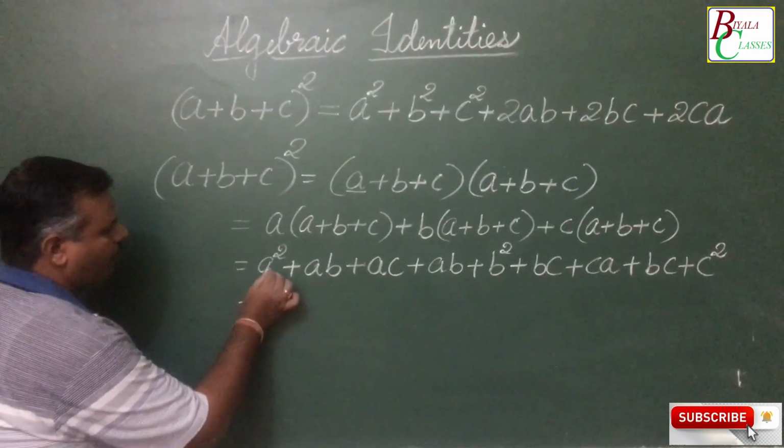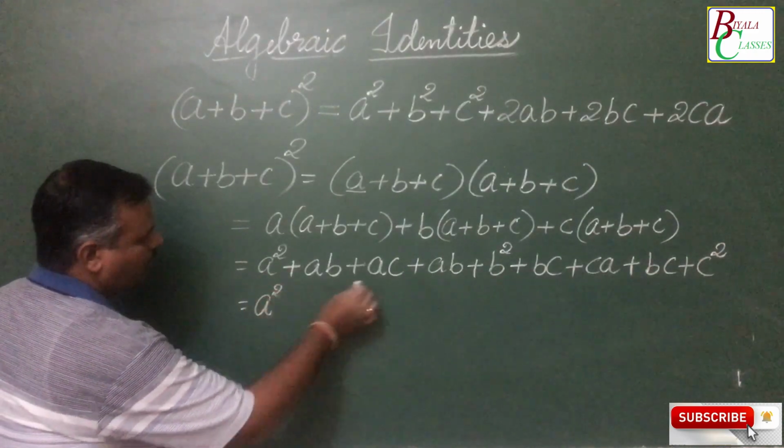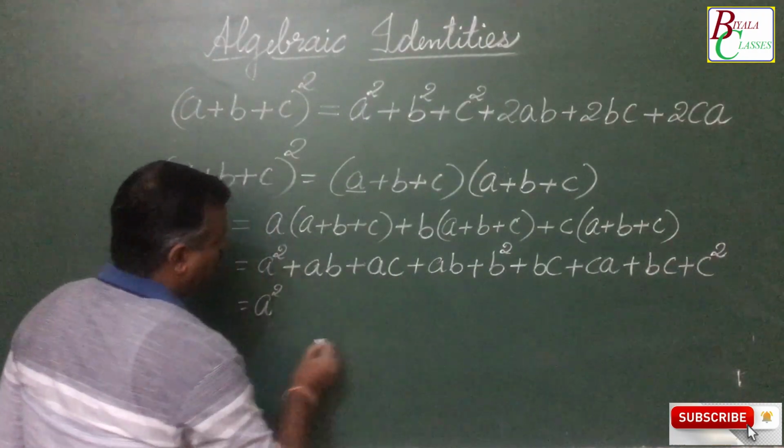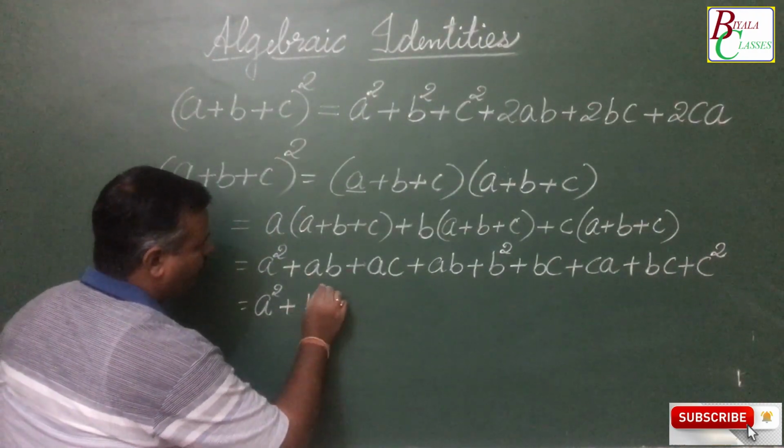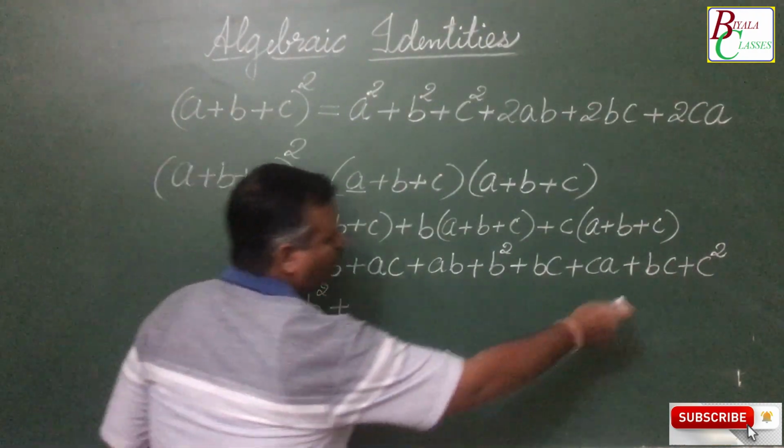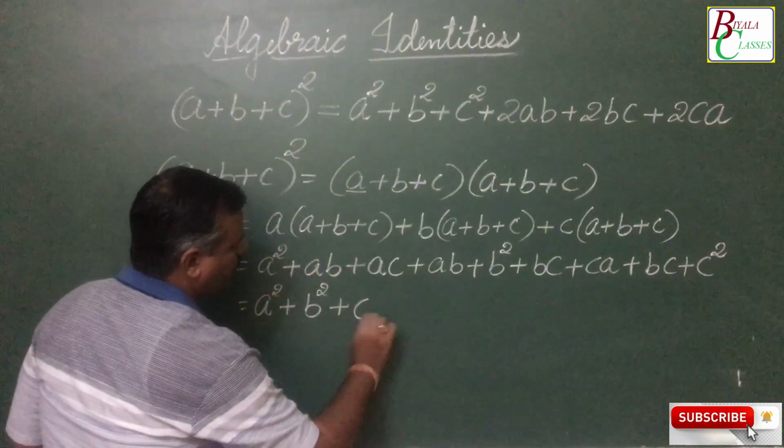Now here we have a squared, the term with b squared, then the term c squared.